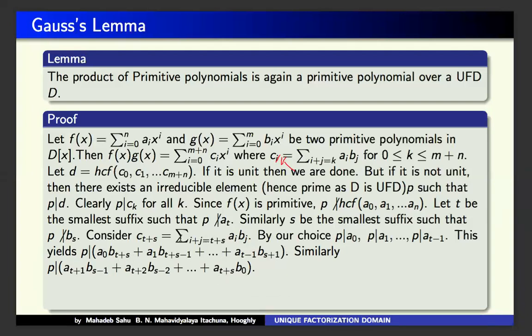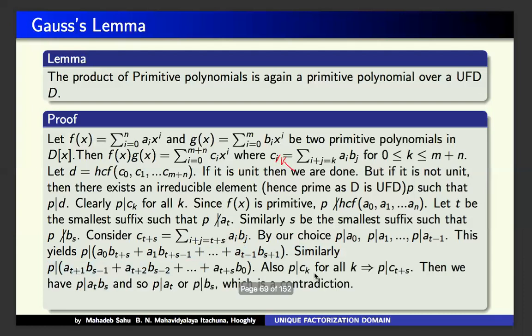Now from this elaborate form of this structure and from these two relations, what will you see? P divides A(T+S) because P divides here, P divides them, P divides Ck for all k.